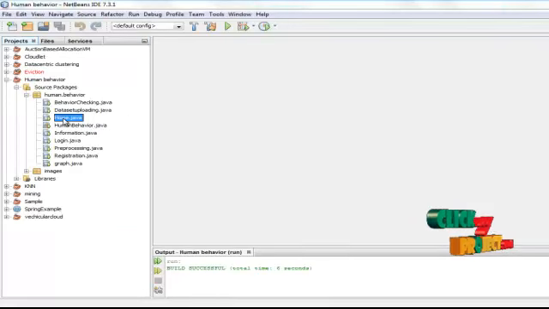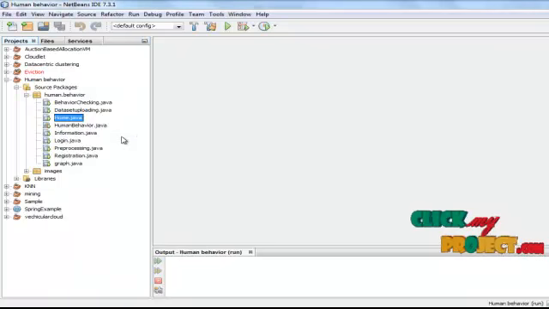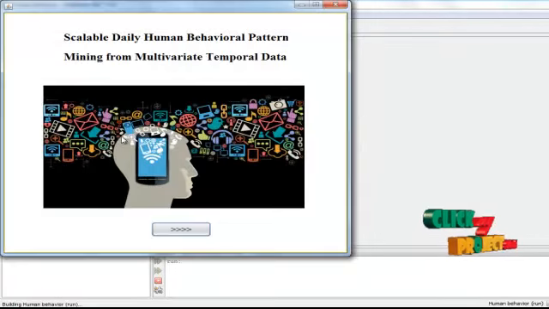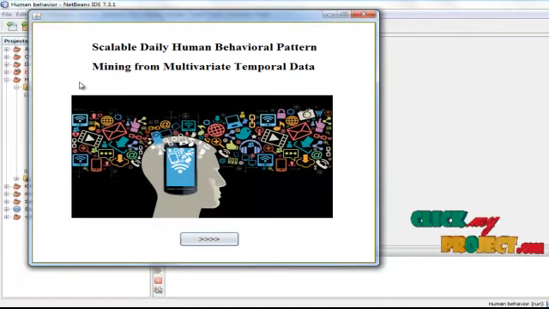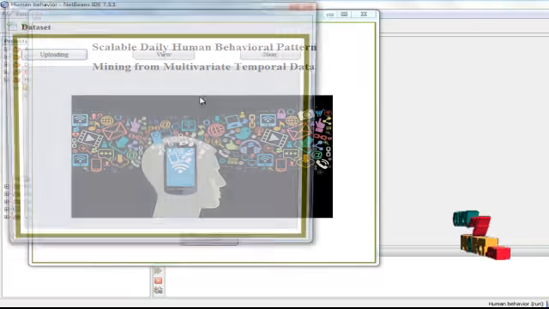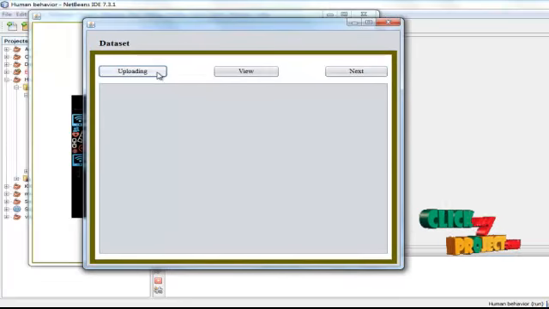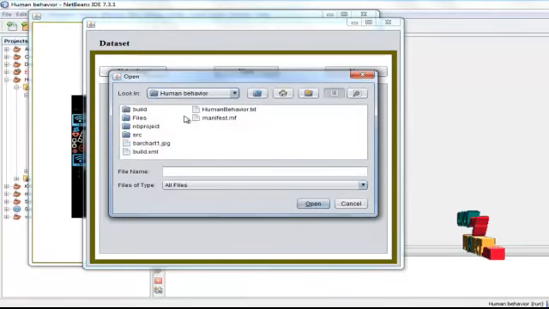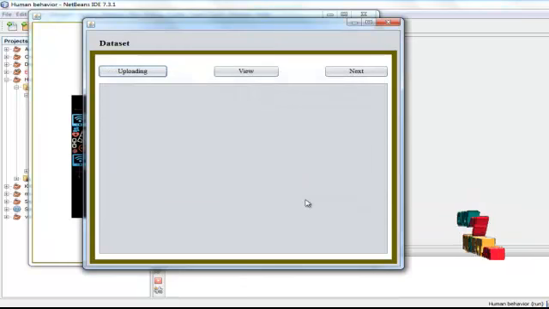Let's see our project. Just click on home and right click to run. You can get our first screen as scalable daily human behavioral pattern mining from multivariate temporal data. I just start the project. In this I get a dataset screen, where we can upload. I will just upload the dataset of human behavior which I have open.